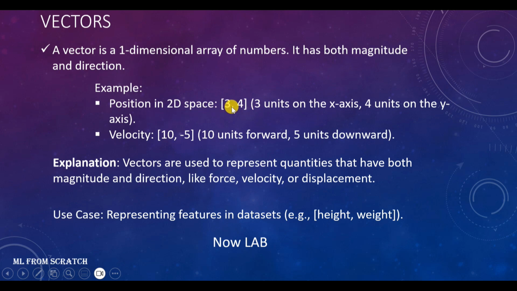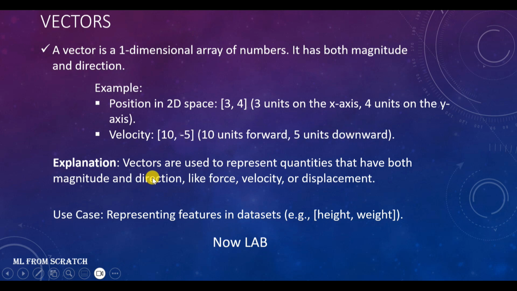So this is what it is explaining here. Position in 2D space 3 comma 4: 3 units on the x-axis and 4 units on the y-axis. In the same way, if there is a negative element, it means 5 units downward.